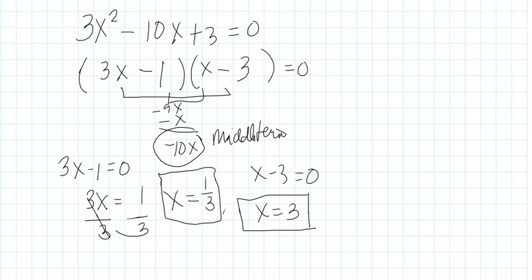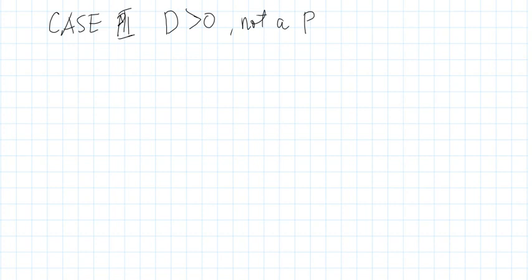How about another case? This is case number 3 when D is greater than 0 and it's not a perfect square. Okay, so we take an example.